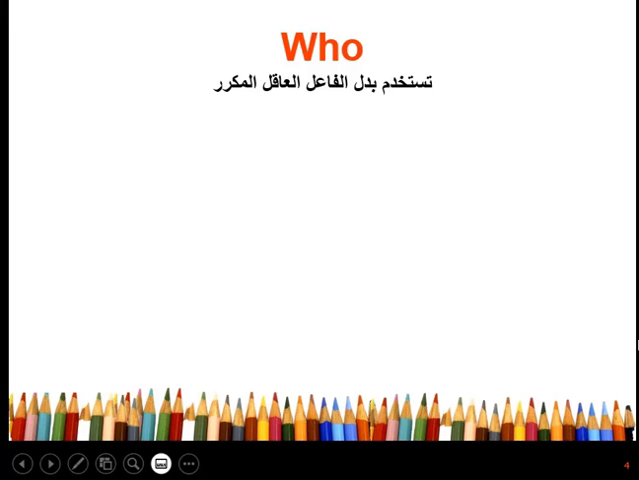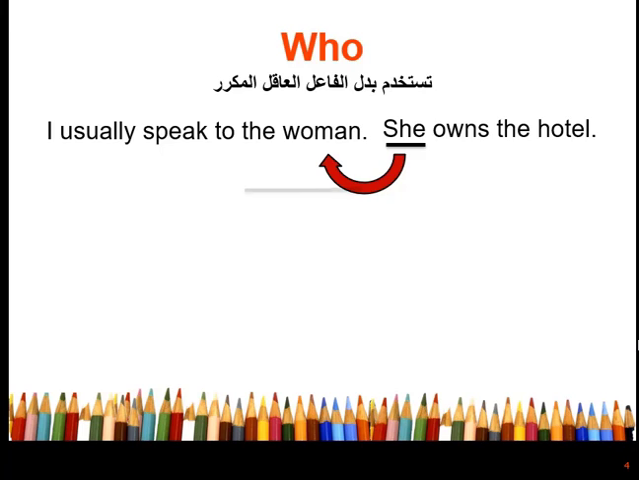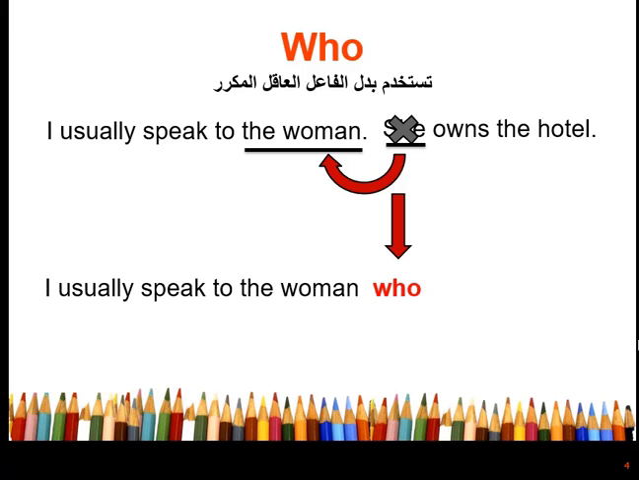Now, as we said, the relative pronouns are words that can be used to avoid the repetition of nouns. Who is used for people. We use who instead of the repeated human subject. I usually speak to the woman. She owns the hotel. She refers to the woman. She can be omitted and we use who instead. We will omit she and use who. I usually speak to the woman who owns the hotel.